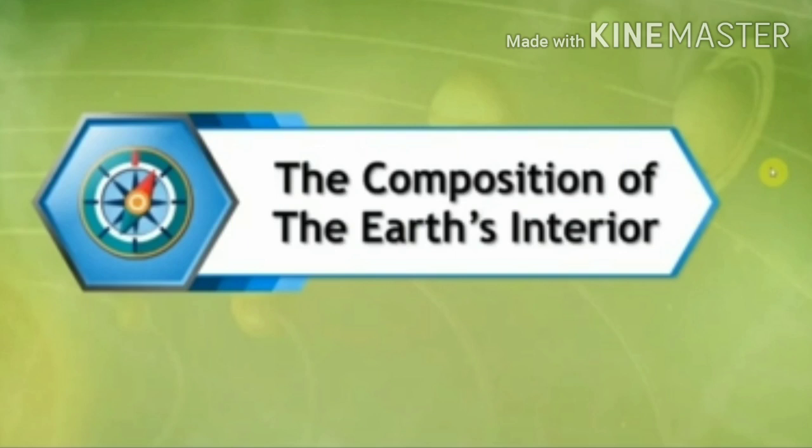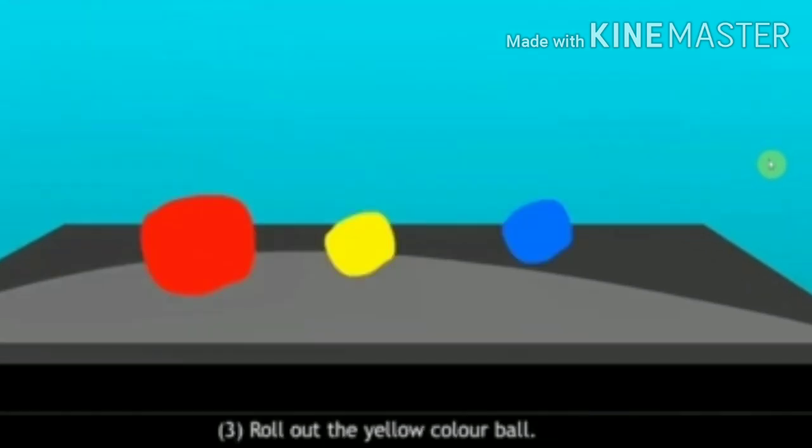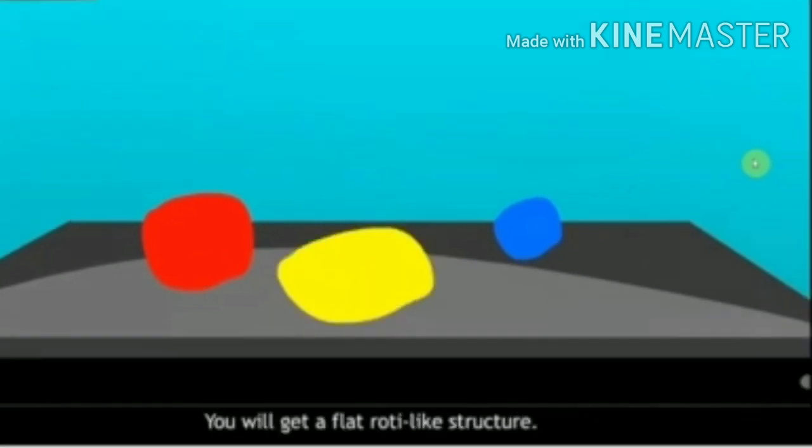The composition of the Earth's interior. Try this. Take clay balls of 3 colors, red, yellow and blue. Make the red ball bigger. Roll out the yellow color ball. You will get a flat roti-like structure. Place the red color ball inside the yellow one, like you fill puran in a puran poli.